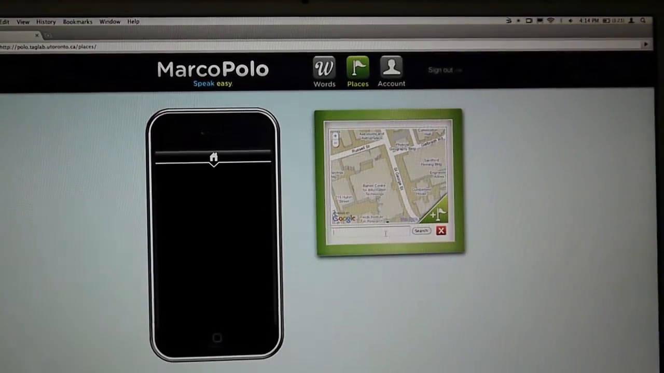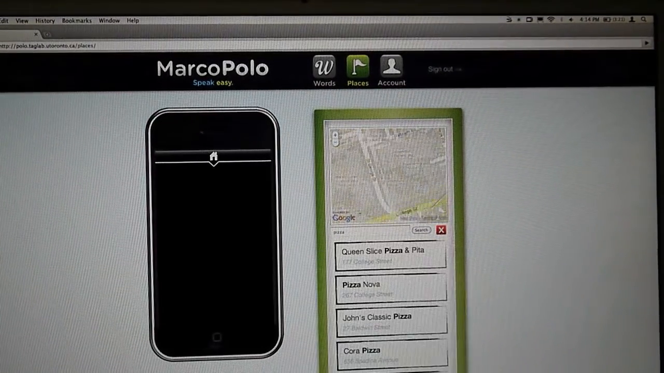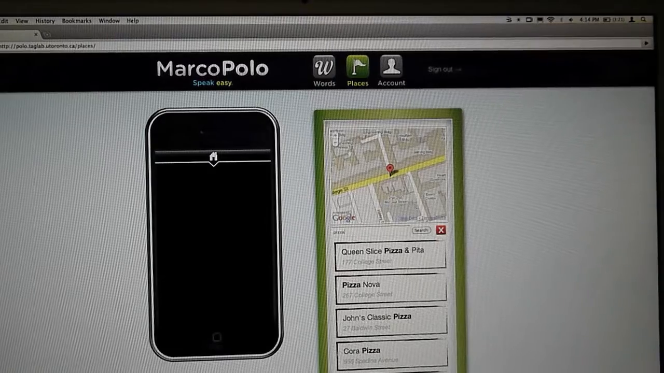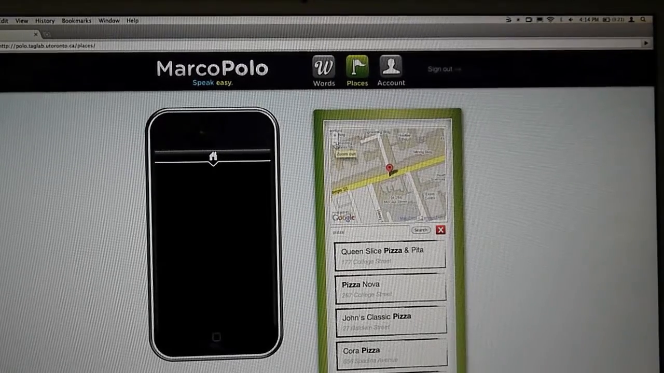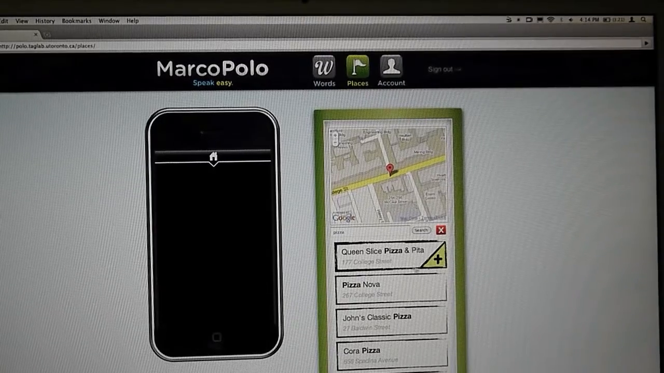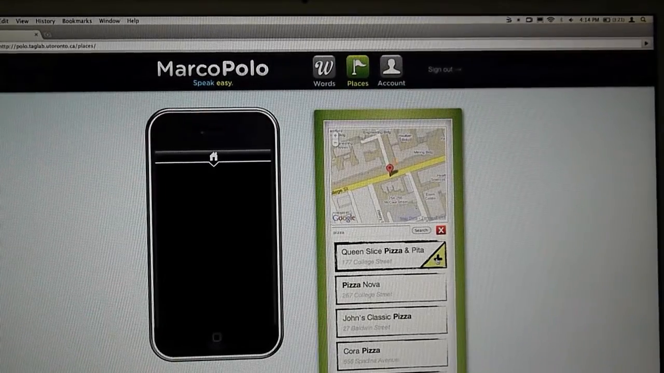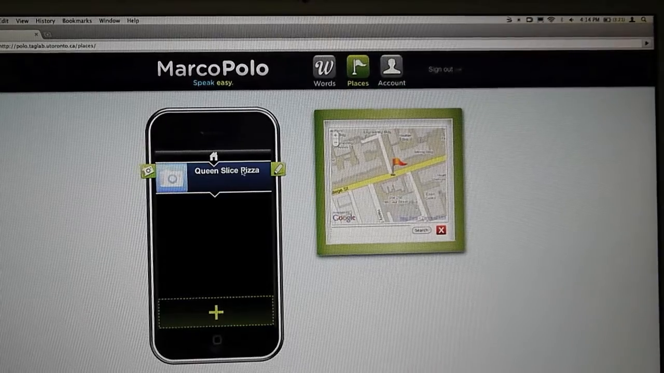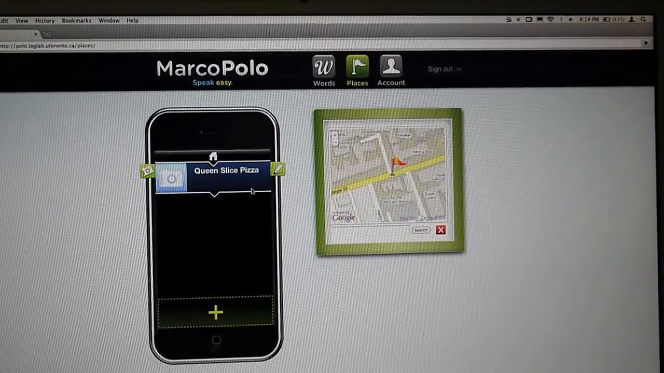So you'll see here I can type in something like pizza. Now the search it'll do will be relevant to where you are in the world at that time, so it'll scope it to the nearby area. So we can see Queen Slice on College. I'm sure we've all seen it. We click it right there. When we click it once, we get a little plus. When we click a plus, it adds it as a place on the left. The geodata is automatically extracted and is automatically named.